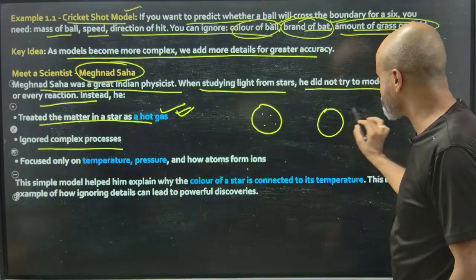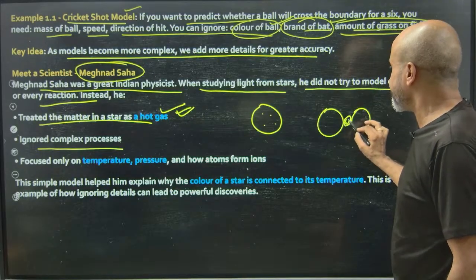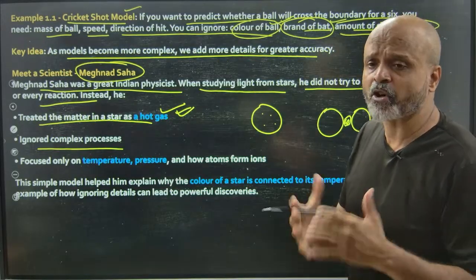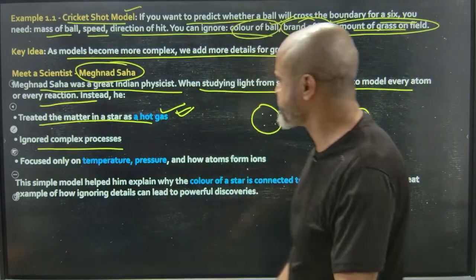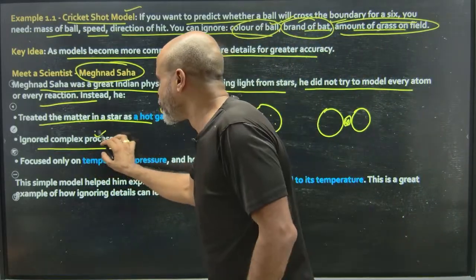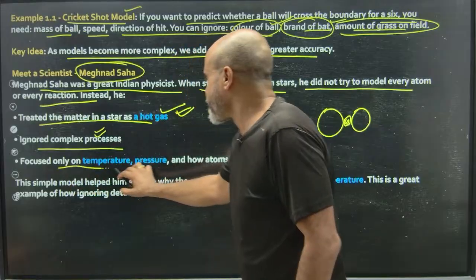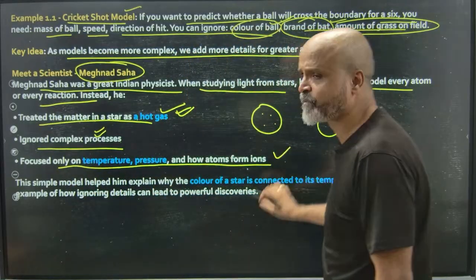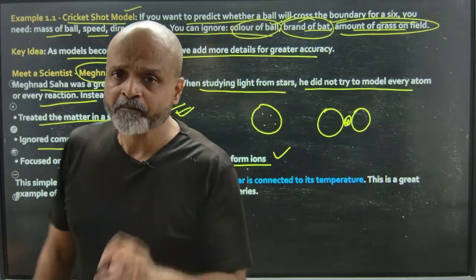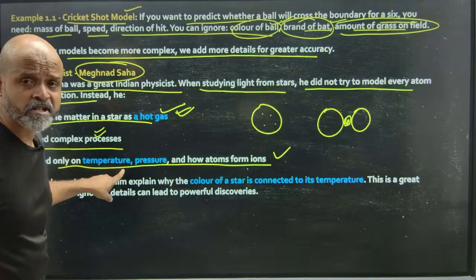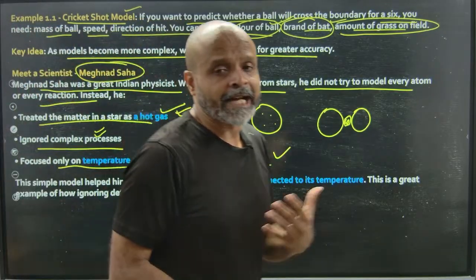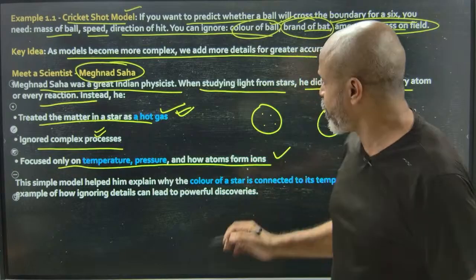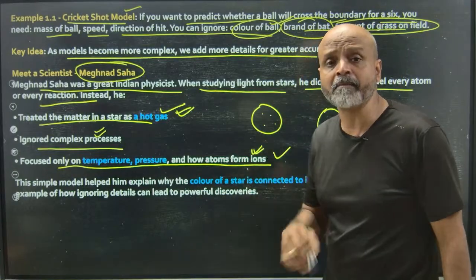For example, there are two stars which are coming in between. The air in between them gets compressed, or rather, the atmosphere. There is no air, but the space in between them gets compressed, and so on and so forth. He ignored very complex processes, focused only on temperature, pressure, and how atoms form ions. So within a star, how much is the temperature or how much is the pressure, and how at high pressures the gases that are evolved in forming the stars eventually become ions.